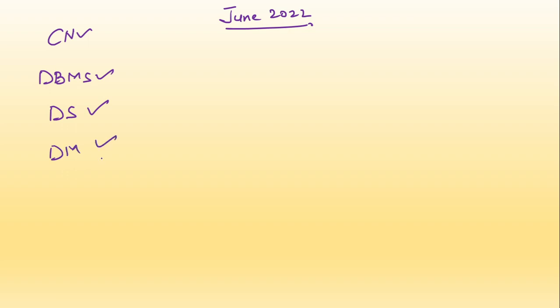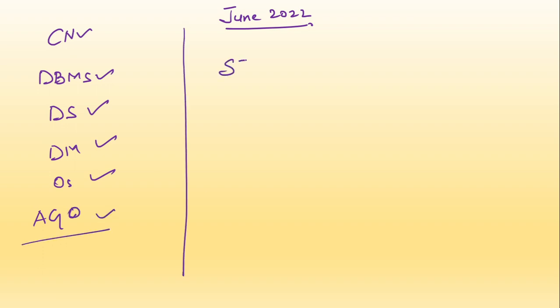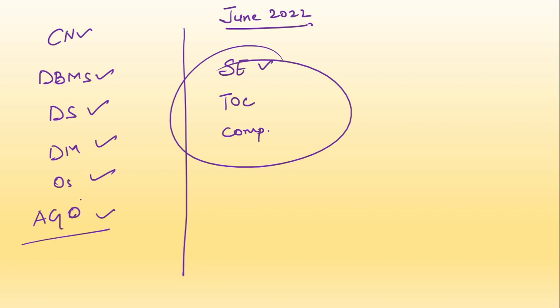Okay. So with this video, we have completed CN. I'm talking about the June 2022 paper. CN is complete, DBMS is complete, data structures is complete, discrete mathematics is complete, operating system is complete and algo is complete. Okay, now in the next video we'll be covering software engineering, TOC and compiler. The questions that I have not covered from these topics are basic questions, and I think that you will be able to do them. That is why I have not taken those questions from these topics.